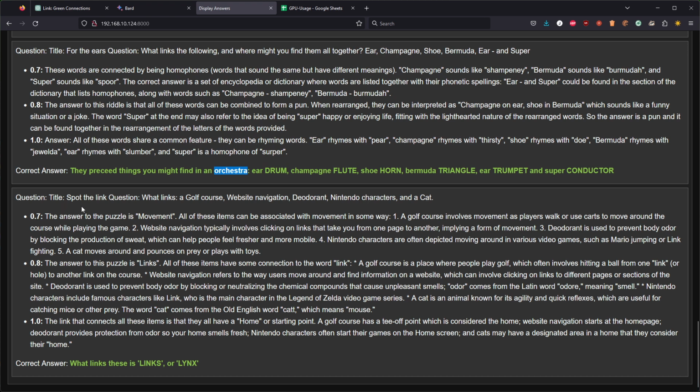And the final question which we have, spot the link. What links? A golf course website, navigation, deodorant, Nintendo characters, and a cat. And this requires a lot of references to be known in advance. However, at the default temperature, the answer is correct. All of these items have some connection to the word link. A golf course is a place where people play golf, which often involves hitting a ball from one link or hole to another link on the course. Website navigation refers to users. Basically, this is a good answer that accounts for the wordplay.